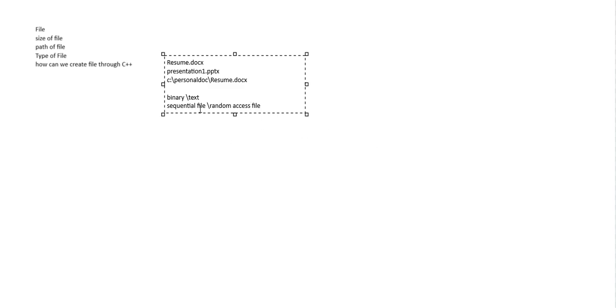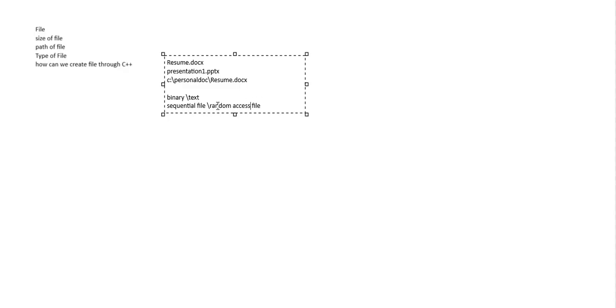If I'm accessing the records of my file one by one in sequence, then that is called a sequential access file. But if I access the first record, then the fifth record, then that is called a random access file.